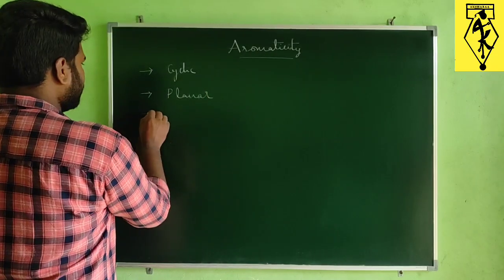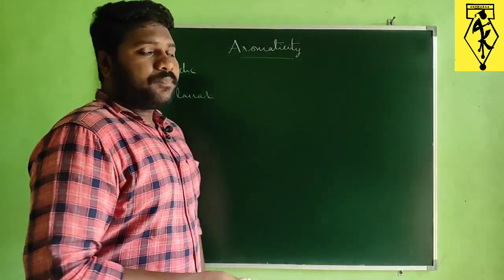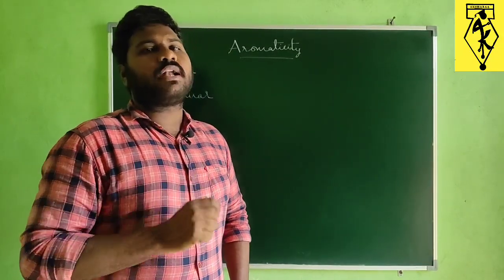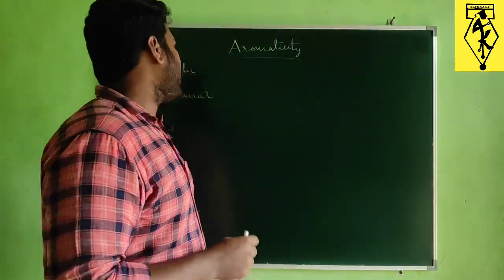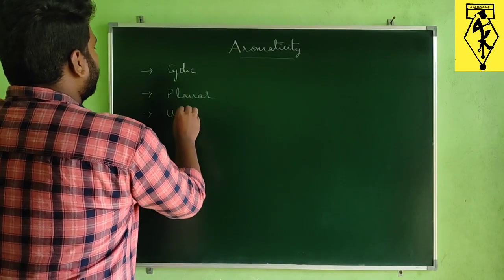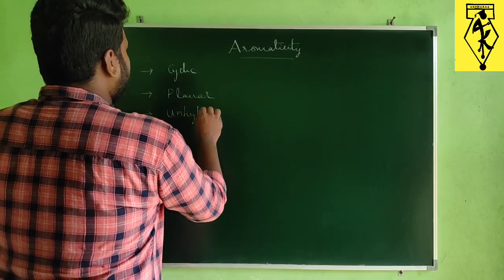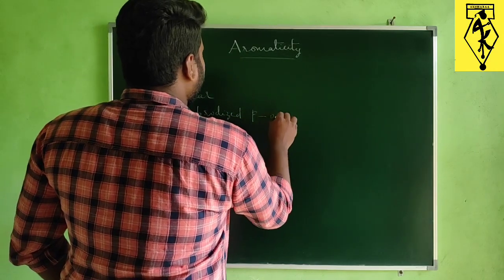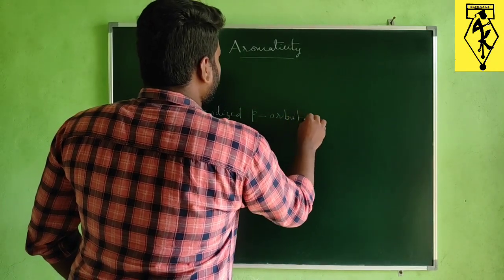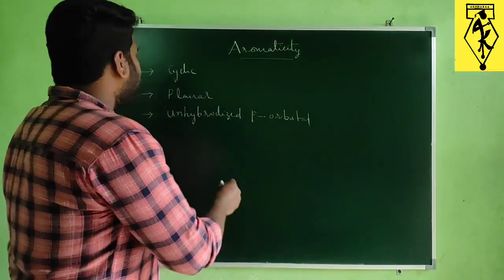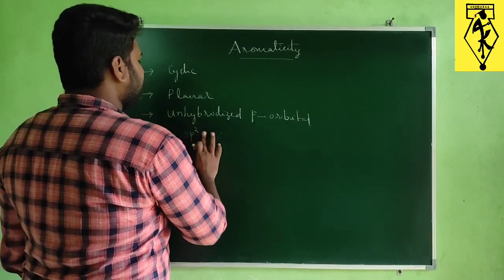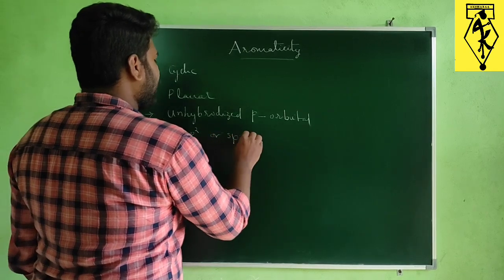The third one is that in that compound every atom should contain at least one unhybridized p orbital. Definitely it should be sp2 hybridized or sp hybridized.